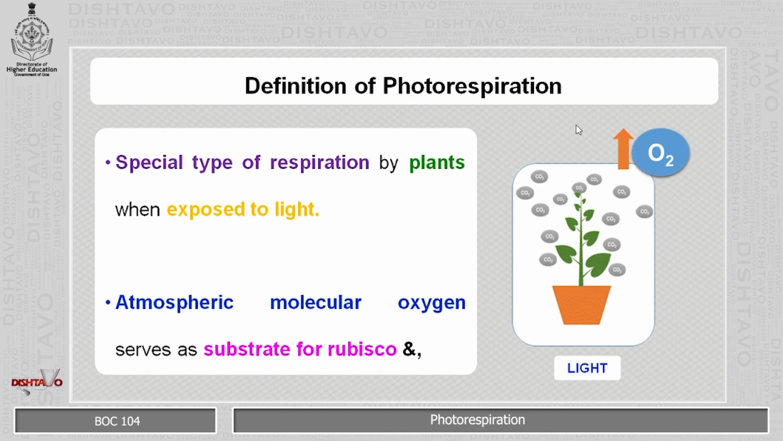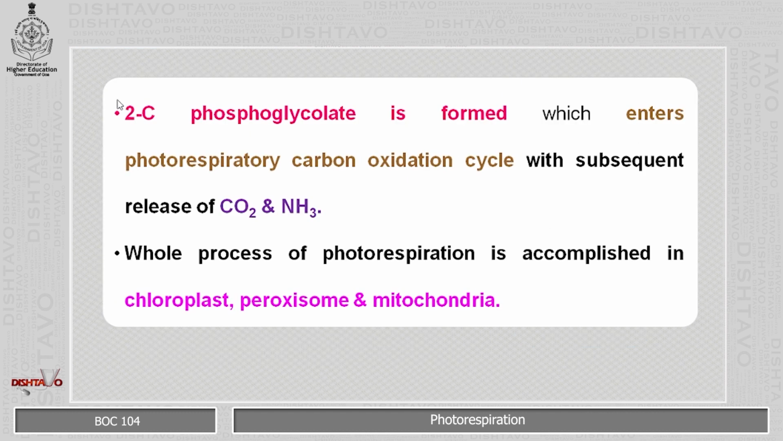In this picture, we can see a plant which releases a higher amount of carbon dioxide when the oxygen concentration is higher in the presence of the light. 2-carbon phosphoglycolate is formed, which enters the photorespiratory carbon oxidation cycle with subsequent release of the carbon dioxide and the ammonia. And the whole process of photorespiration is accomplished in 3 different organelles, that is chloroplast, peroxisomes and mitochondria.